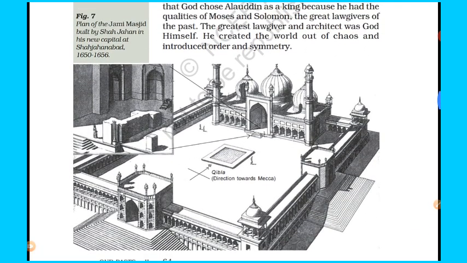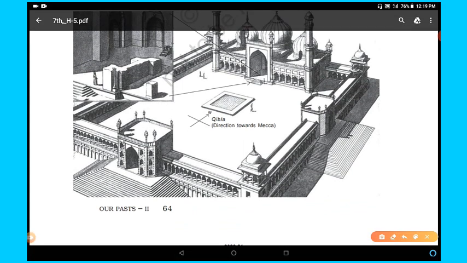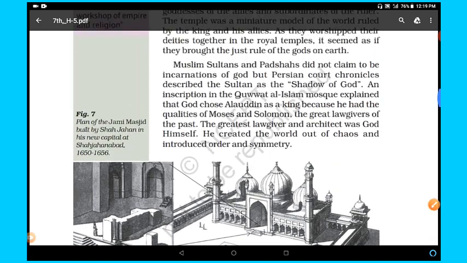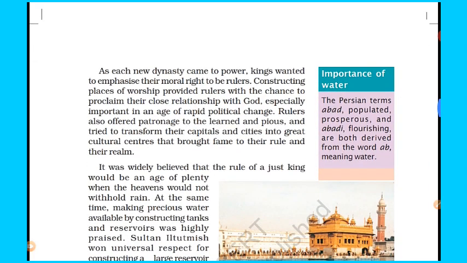So here you can see the Qibla, the direction towards Mecca. West, towards west, this is the direction known as Qibla, towards Mecca. Mecca is the holy place of Muslims. Clear? After that, as each new dynasty came to power, kings wanted to emphasize their moral right to be rulers.